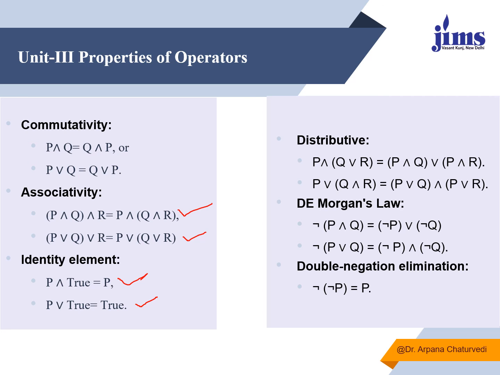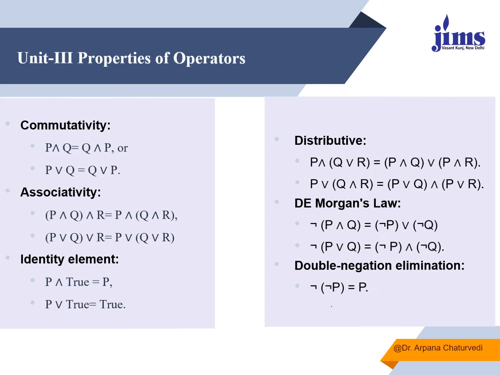De Morgan's rules say that not of P and Q will always be equal to not P or not Q. Not of P or Q will always be equivalent to not P and not Q. And this is double negation, which says not of not P will always be equal to P. So these are the operators we will use, along with the rules and truth tables we have seen before, to perform resolution on given propositions.